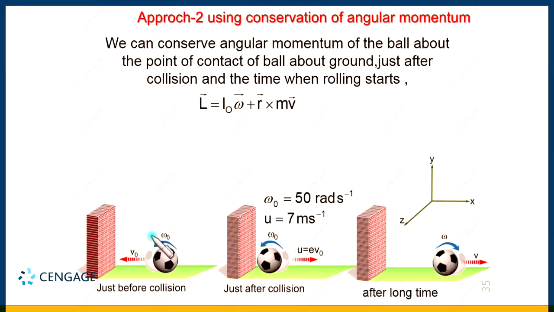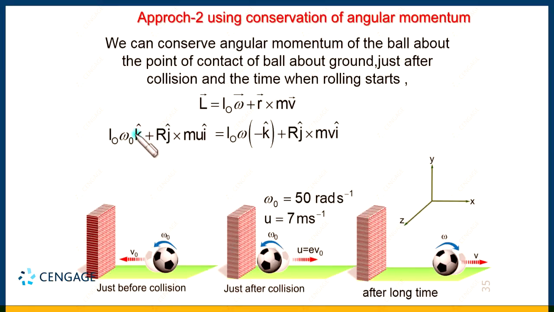So initial angular momentum should be equal to final angular momentum. Let us write this equation first, right? Here we have written this value as I naught omega k cap, and this value we have discussed, m u r multiplied by minus k cap.